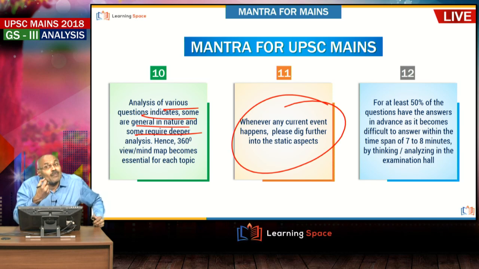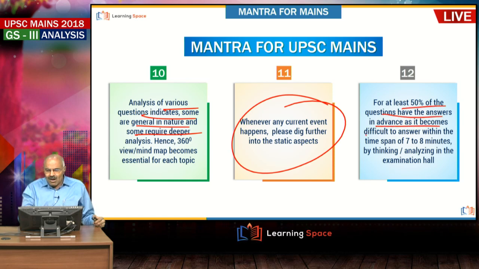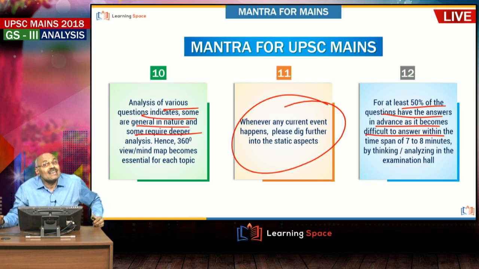Then second, let us take migration. Write down all the implications of migration in advance, not in the examination hall. That means in advance, you should have ready-made answers with a 360-degree view as well as mind maps, right. So, at least 50% of the questions should have answers in advance, because there it becomes difficult to think and write. So, 50% of the questions you should have ready-made answers, right friends. This is the way you have to go ahead.